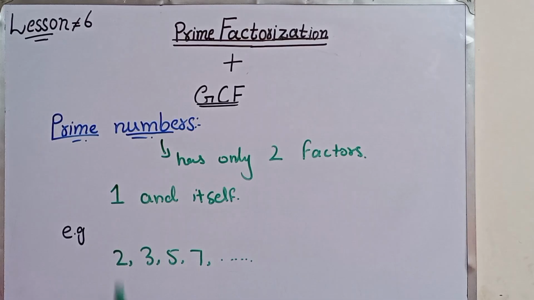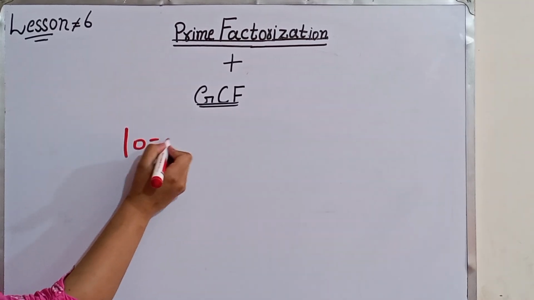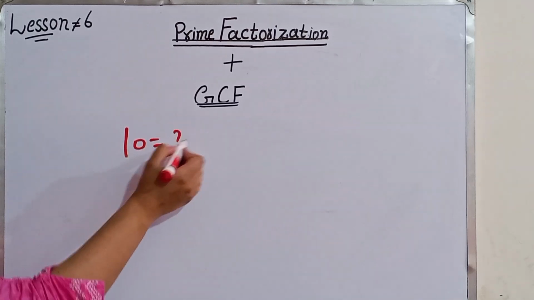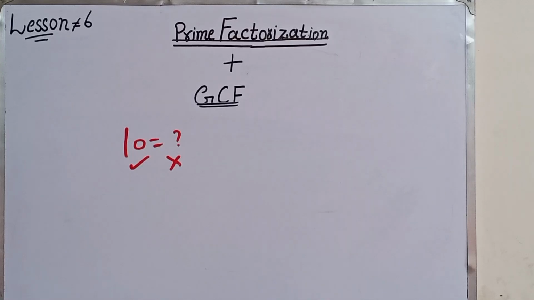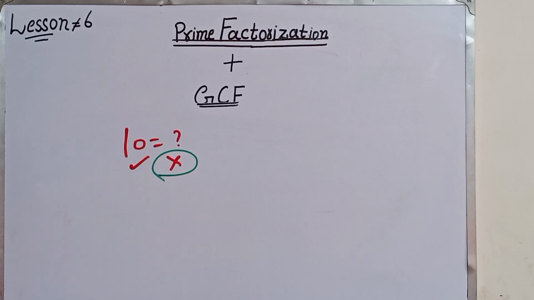Prime numbers have only two factors, 1 and itself. For example, 2, 3, 5, 7, and so on. Here is a mind game, can you check this? Is 10 a prime number? Can you tell me yes or no? Simple. It's not a prime number.